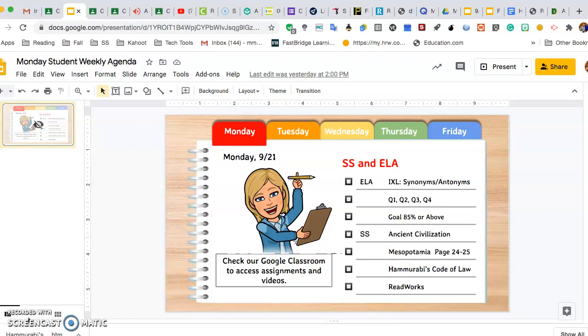So most of them are multiple choice. Number 8 says, what did law number 8 describe the punishment for? Not the crime, but the punishment, and you'll have to restate that like we've been doing in English. So law number 8 of the code describes the punishment for, and then you would go ahead and list that.